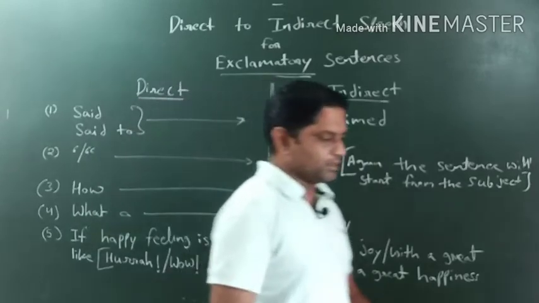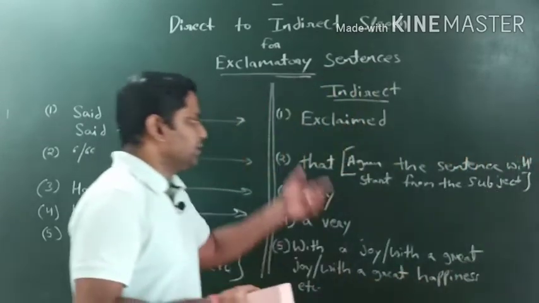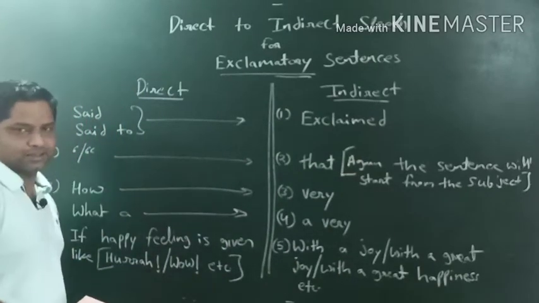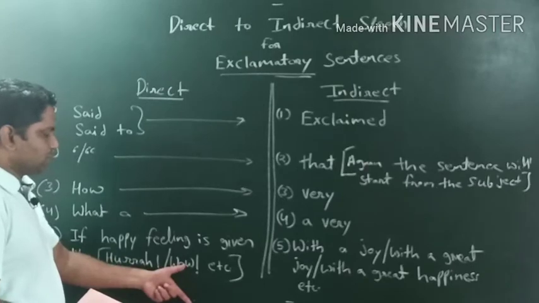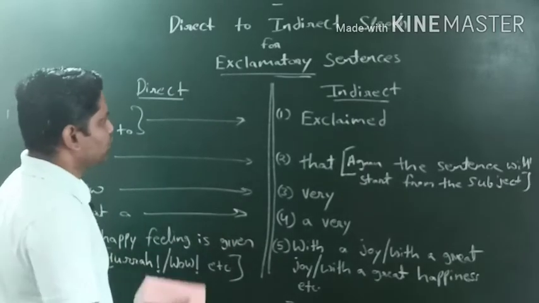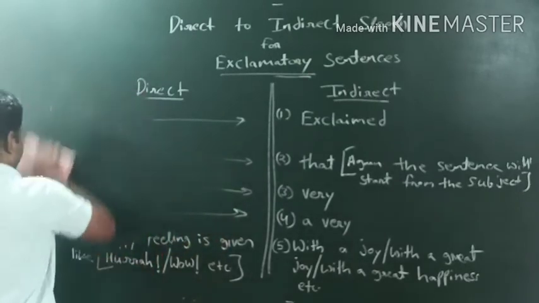So hopefully you will note down the rules and regulations, and we will work according to the rules. Okay, so this is the instruction. According to this instruction, we make direct to indirect speech for exclamatory sentences. Now we will see through examples how things happen.